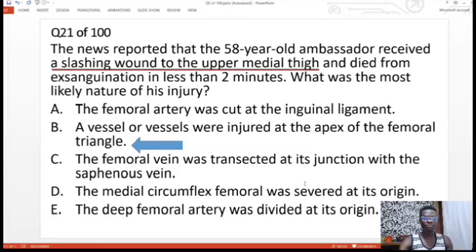But all the blood loss that will happen here is not as severe as the blood loss that will happen at the apex of the femoral triangle, where you have four important vessels lined up, one on top of the other. Do you get? So that is why this is the most severe point of injury that can lead to death in less than 2 minutes.